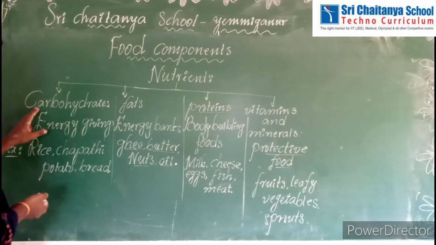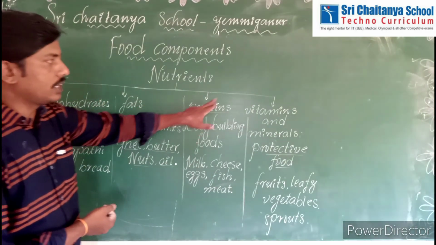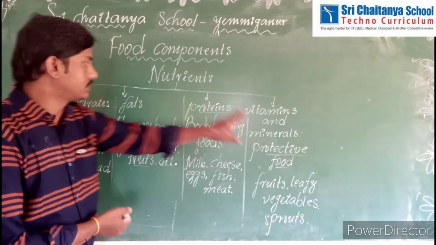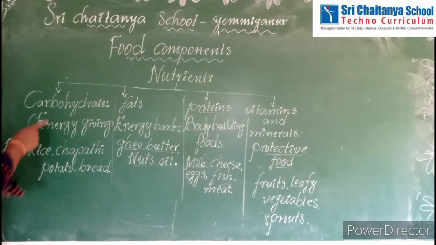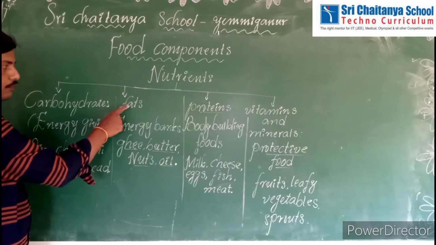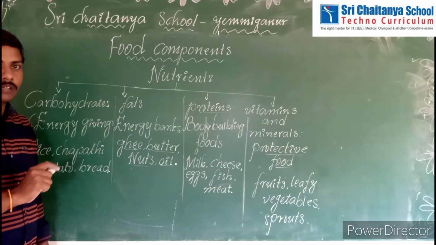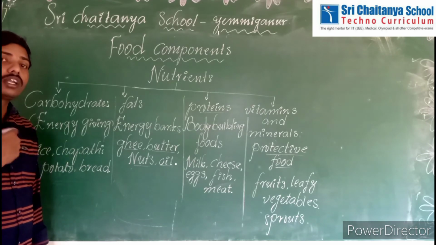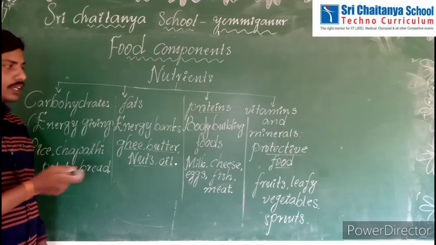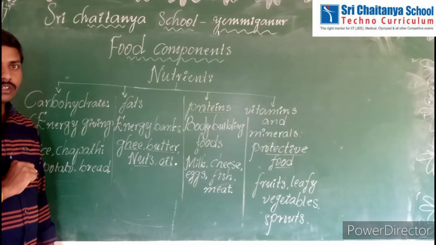What are the nutrients? Carbohydrates, fats, proteins, vitamins and minerals. Carbohydrates give energy to the body. That's why carbohydrates are called energy giving foods. Next, fats. Like carbohydrates, fats also give energy to the body, but our body needs only a little amount of fats. Extra fats are stored in our body.